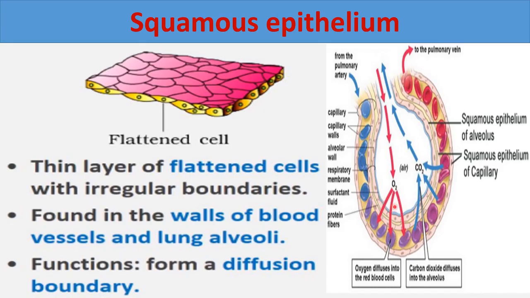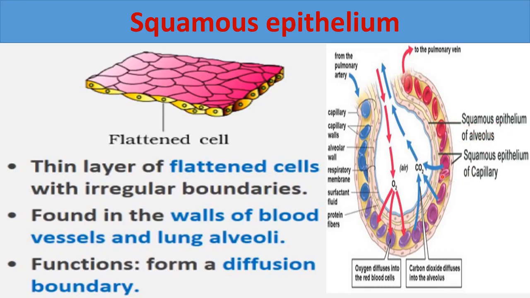So oxygen is diffusing from the alveoli side to the capillary side, and carbon dioxide is diffusing from the blood capillary to the alveoli side. So like this, in the wall of this alveoli, squamous epithelium is present. Here you can see this squamous epithelium of the alveolus.